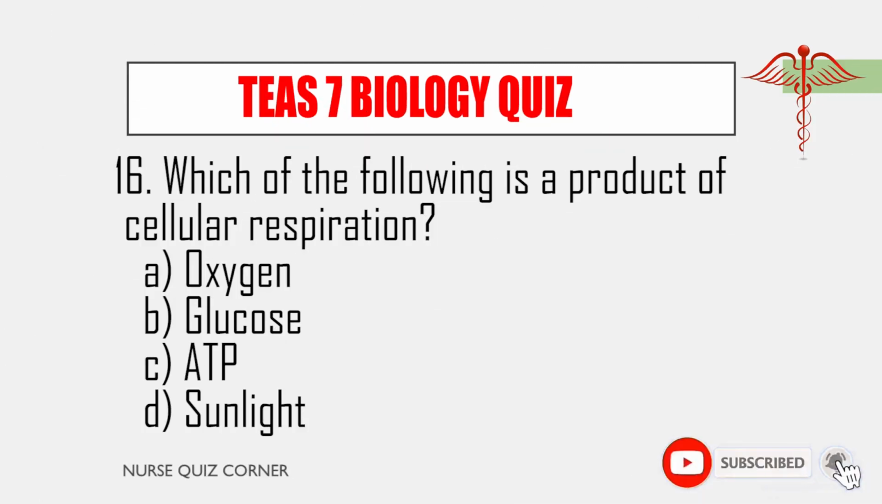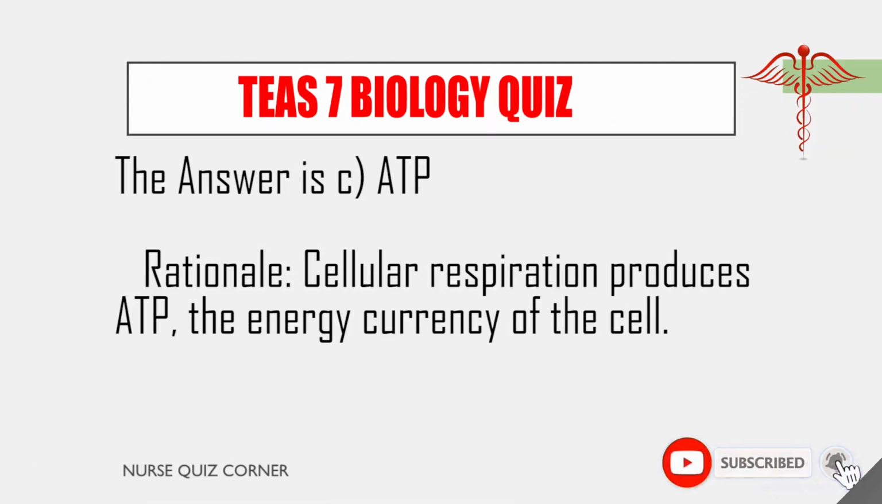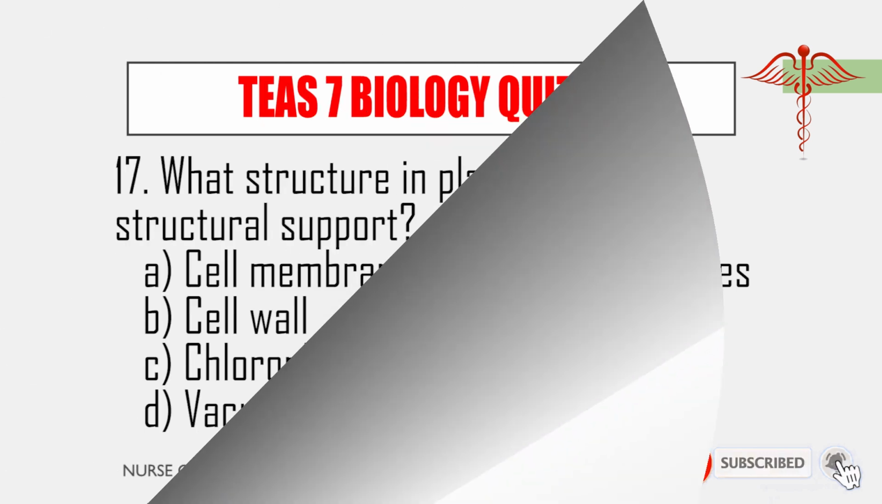Which of the following is a product of cellular respiration? A. Oxygen. B. Glucose. C. ADP. D. Sunlight. The answer is C, ADP. Rationale: Cellular respiration produces ATP, the energy currency of the cell.